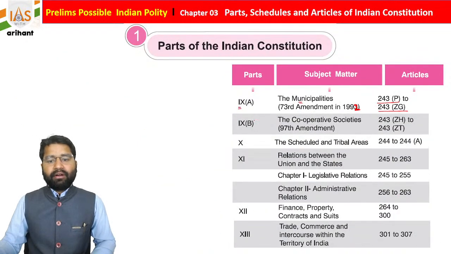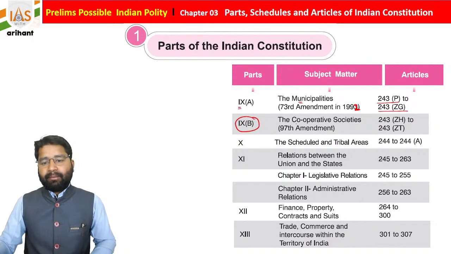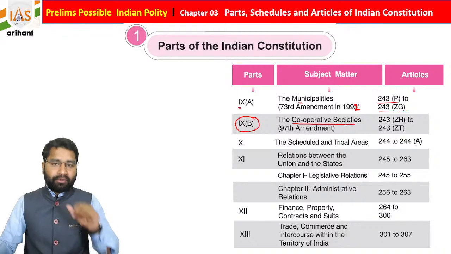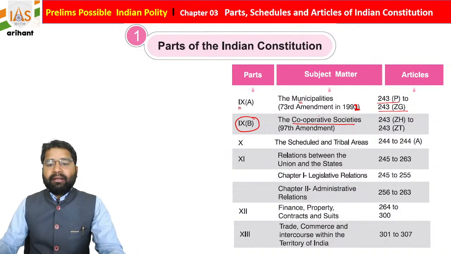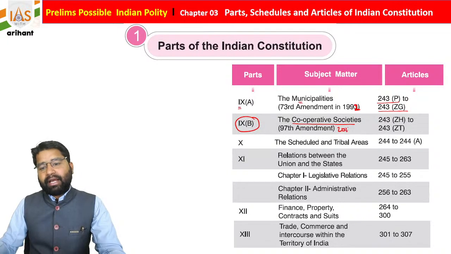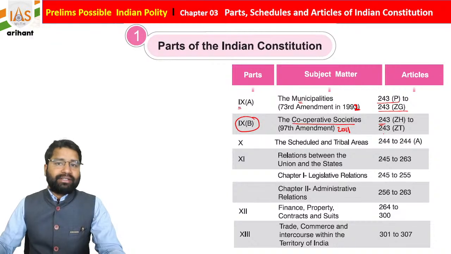Part 9B is about cooperative societies. It was added later, in 2011, by the 97th Constitutional Amendment Act, and contains Articles 243ZH to 243ZT.